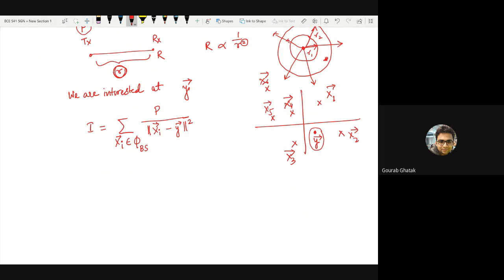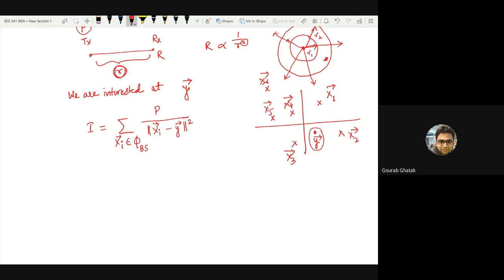However, it will not always be true that wherever you are located, the relative configuration of these base stations around you will be deterministic. The sum of all the powers that you receive from, in this example, the nearest 6 base stations will also be a random quantity. We will mostly be dealing with translational and rotational invariant point processes, which means it doesn't matter which direction you look at or wherever you go, we will assume the point process to be somewhat uniform around you, and we will come to this description a bit later.